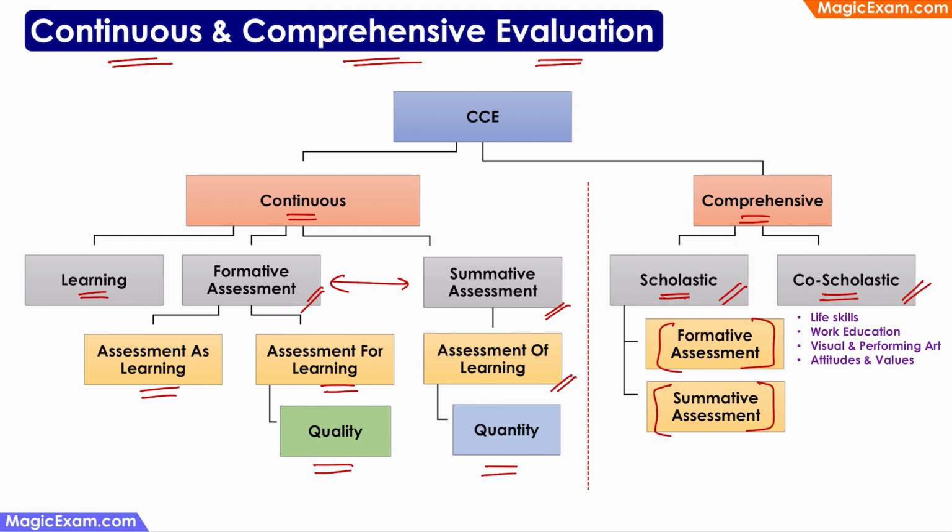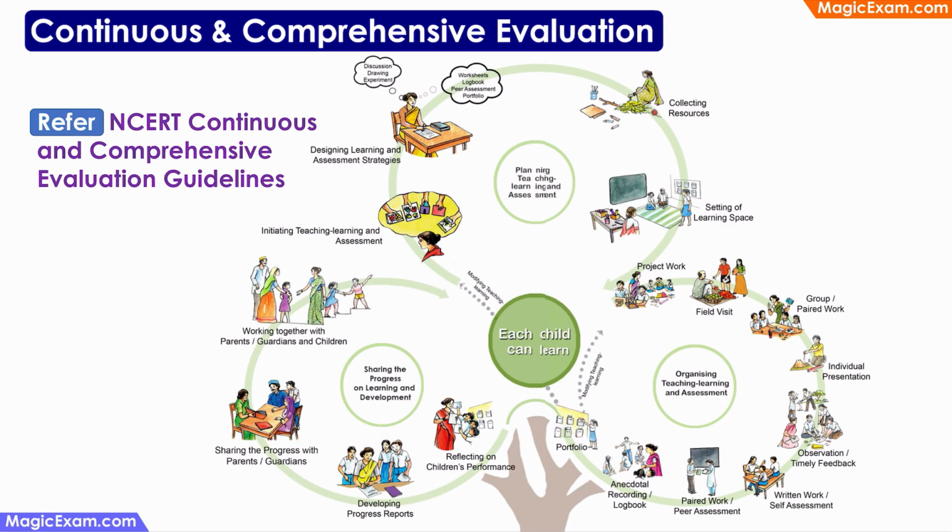And on the co-scholastic side, we are giving weightage to other aspects such as life skills, work education, or visual and performing arts, or attitudes and values, all of which will be very, very important in the future for the children. Therefore, this is what continuous and comprehensive evaluation is all about. If you want to learn more about continuous and comprehensive evaluation, then you should refer to NCERT's CCE guidelines booklet, which actually talks about how CCE can be implemented in a real classroom.